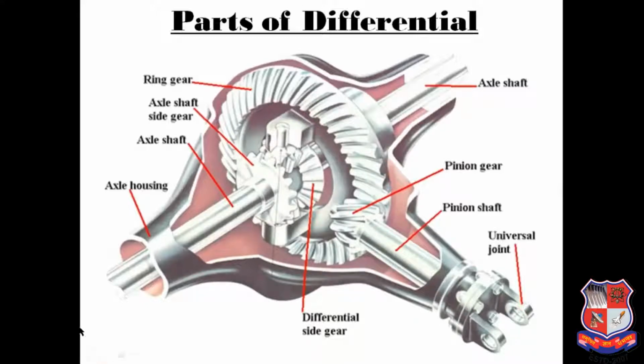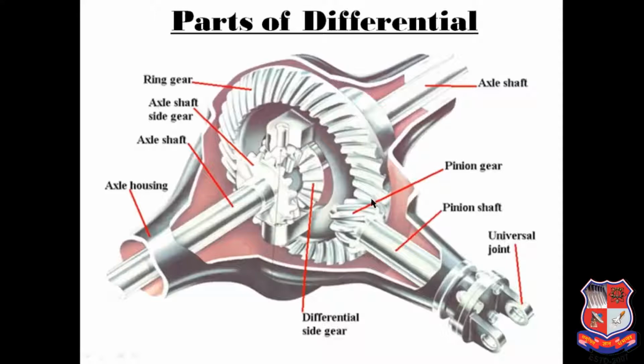So here we see this is called the ring gear or crown wheel. It rotates freely on the axle. With the axle there is a sun gear provided. This vertical gear is called the sun gear, or differential side gear. The small gear, this one, is called the planet gear. So there will be two sun gears and two planet gears. The two sun gears are joined with the axle and connected to each other by the pinion gear.